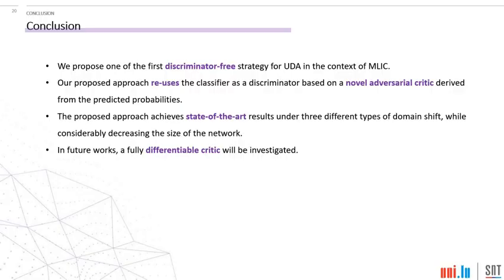Finally, to conclude, in this work, we propose one of the first discriminator-free strategies for unsupervised domain adaptation in the context of multi-label image classification. The proposed approach reuses the classifier as a discriminator, which is based on a novel adversarial critic, which is derived directly from the predicted probabilities of the multi-label classifier. The approach achieves state-of-the-art results under three different types of domain shifts while considerably decreasing the overall size of the network. In future works, we aim to investigate a fully differentiable critic to minimize the domain gap between source and target domains.